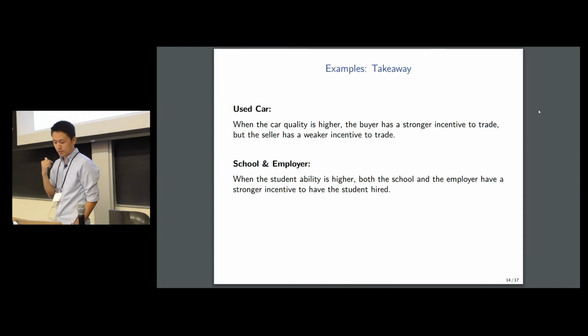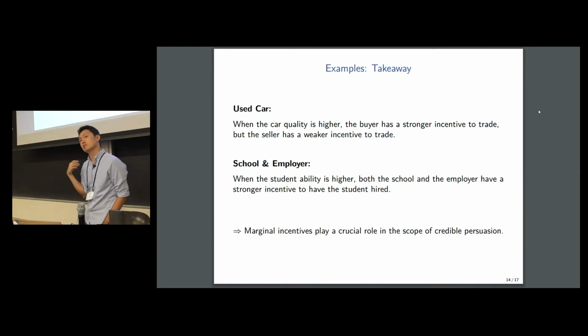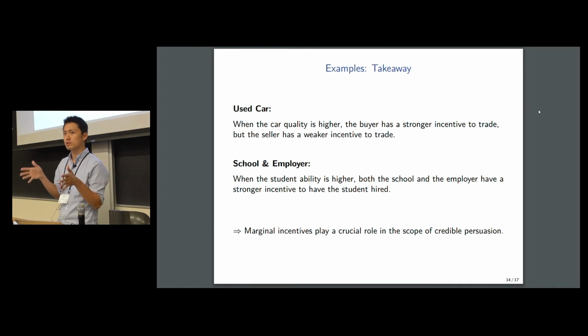Whereas in the school example, when the student's ability becomes higher, both the school and the employer have a stronger incentive to trade. So the results in our paper generalize these observations and essentially show that the alignment of players' marginal incentives is going to play a crucial role in determining the scope of credible persuasion.